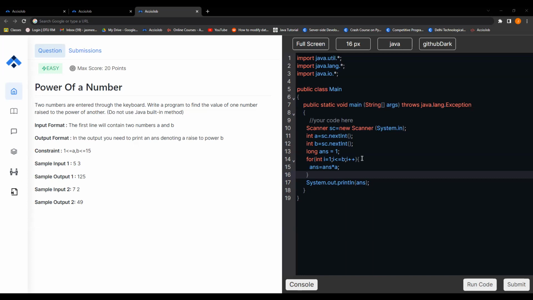Explain line number 14. Okay, Manish, line number 14 is basically saying start from i equals 1 and go till i is less than or equal to b, right? Because we need to multiply a, b times. So that's why we are writing this in the following manner, right? Got it?